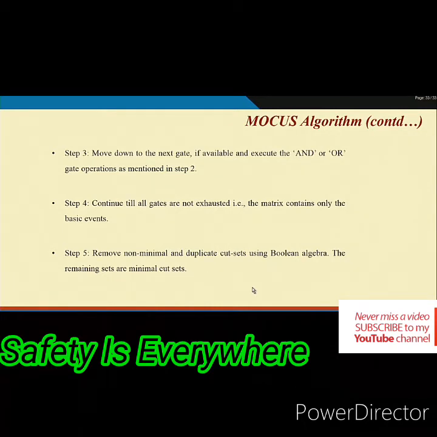And then you move down to the next gate, and in this process go down to the bottom level, and then you will have a lot of cut sets, and then all non-minimal and duplicate cut sets will be removed using Boolean algebra. Then the remaining cut sets will be the minimal cut sets.